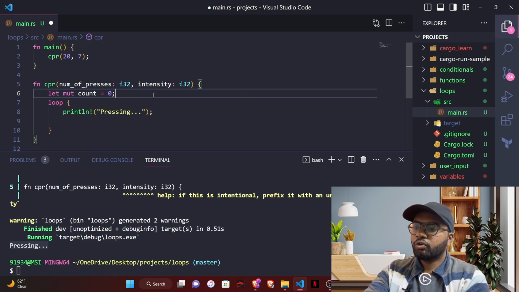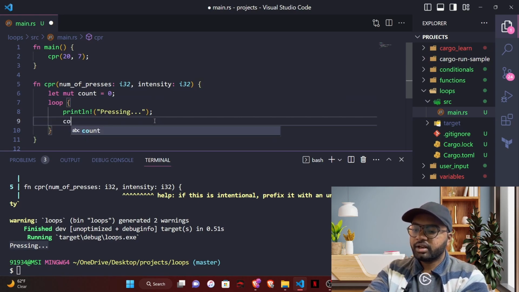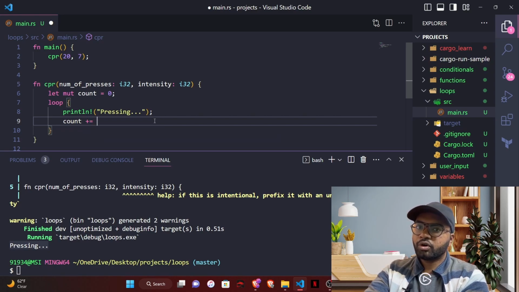So now we have a count variable, and every time we print pressing, let's increase this count. We do that using plus equals, the number of times we want to increase it every time, which is 1. We want to increase this number by 1 every time we print pressing.